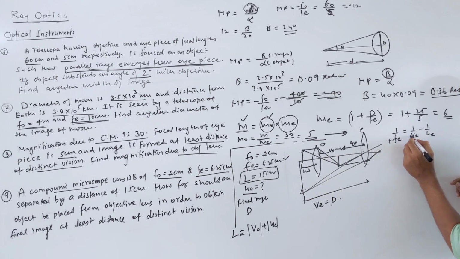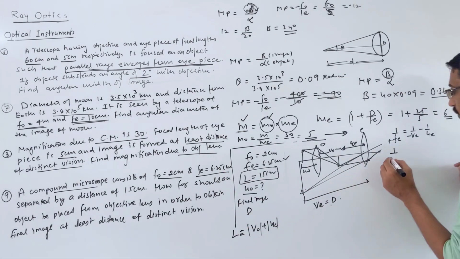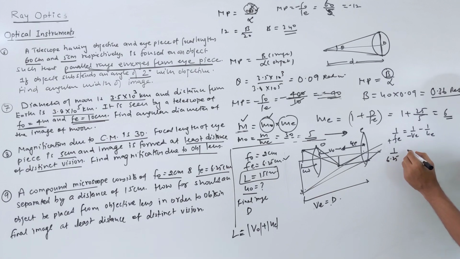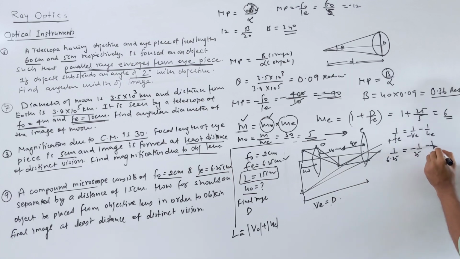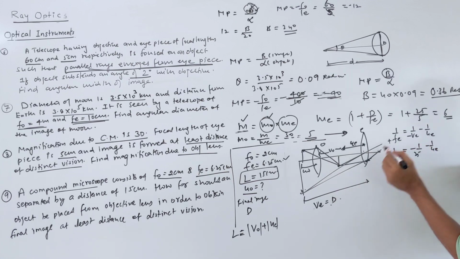So image distance will be negative. We want to calculate UE, so we will not put sign convention. Let's put the focal length for the eyepiece, which is given as 6.25. So 6.25 is equal to minus 1 by V, that is 25 centimeter, minus 1 by UE. So UE I am sending to the other side.